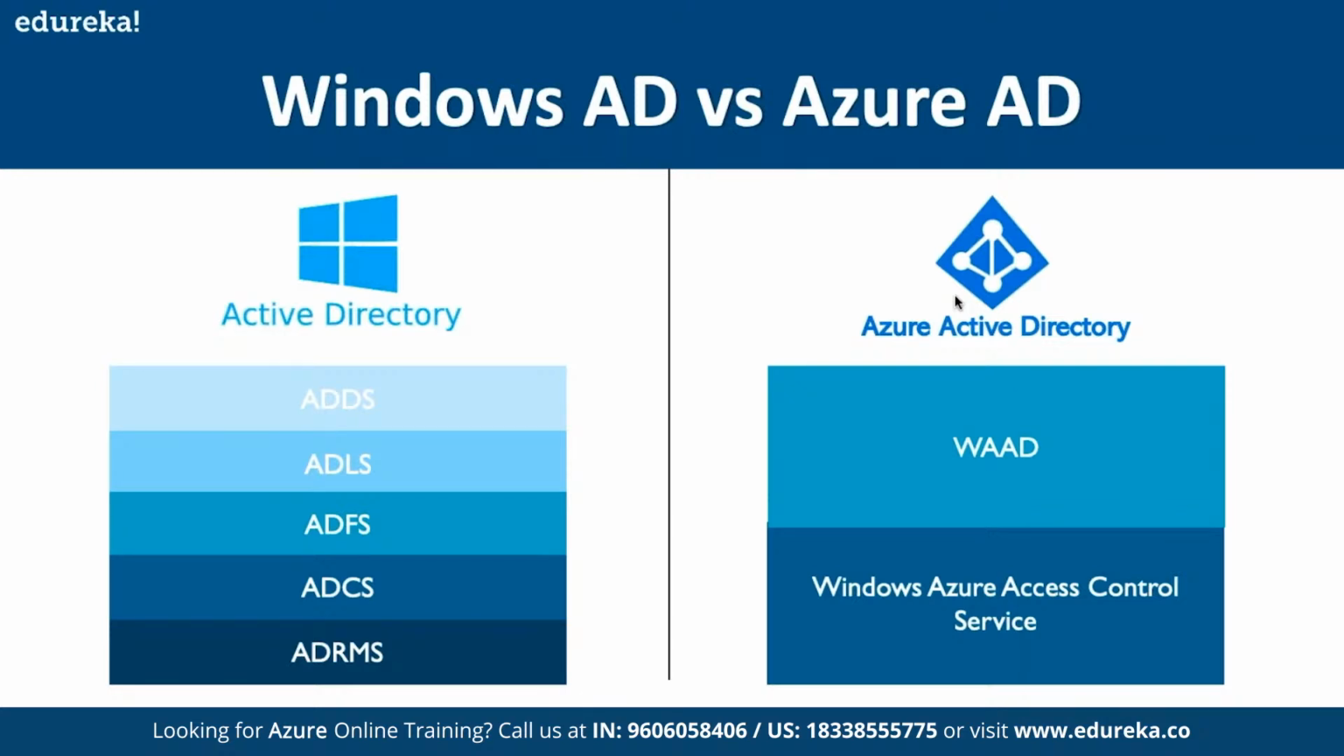So domain services are used to store centralized data and manage communication between users and domains, including login authentication and search functionality. So that is what we mean by the ADDS. AD stands for Active Directory, and then we have DS for domain services. Then we also have the lightweight directory services, or we call it ADLDS. It supports directory-enabled applications to use the open LDAP protocol.